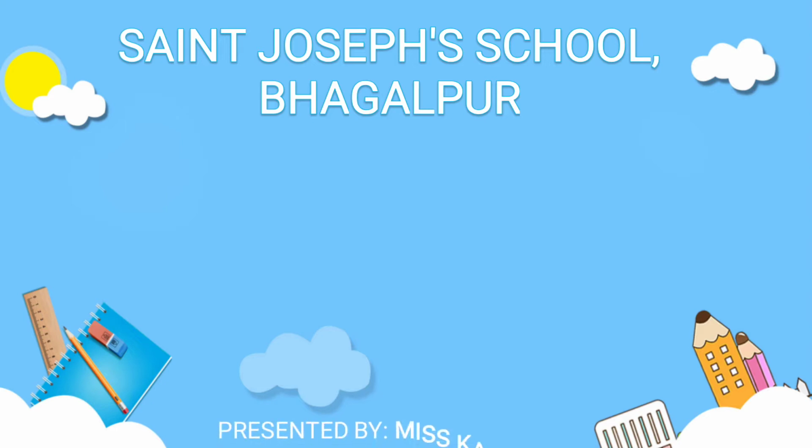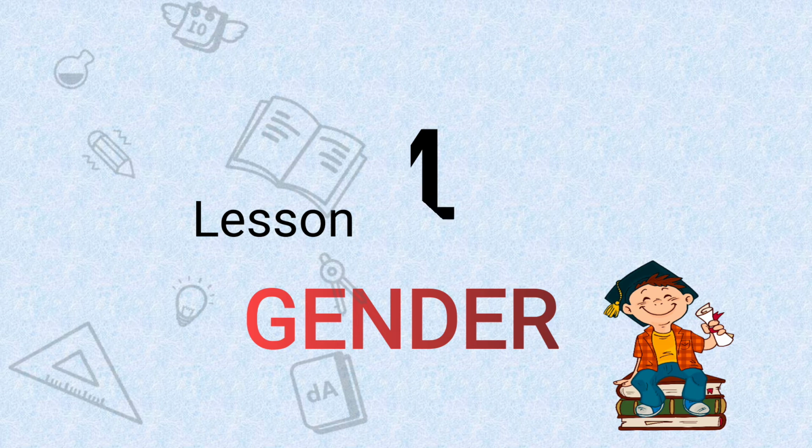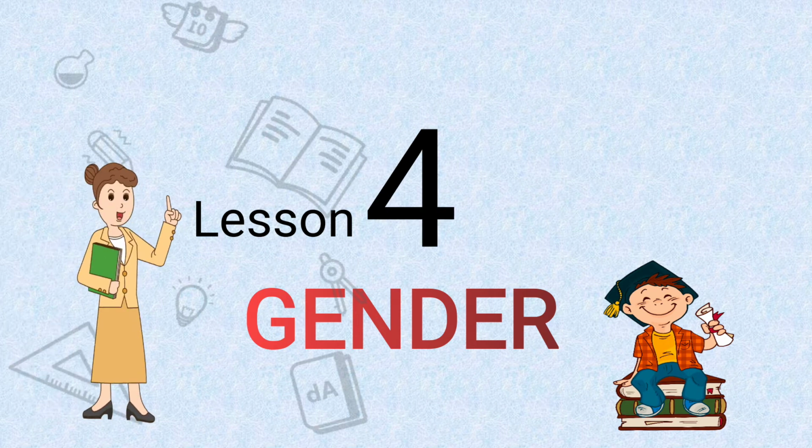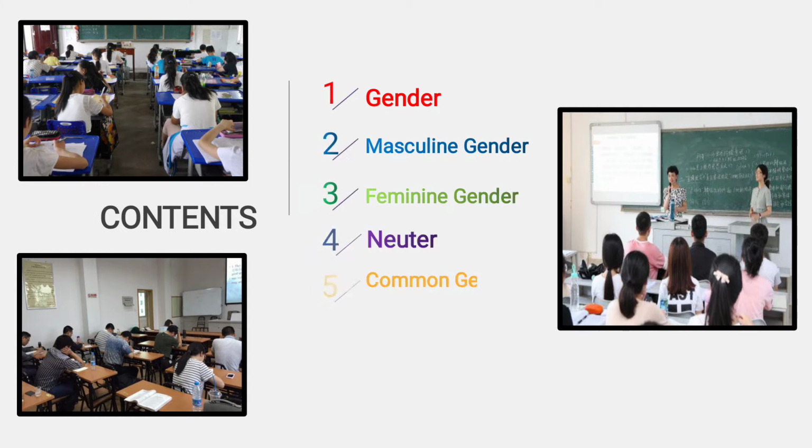So today we will learn more about noun, that is lesson 4, gender. Okay. So in this chapter we will learn about the definition of gender, meaning what is gender, and the types of gender, that is masculine gender, feminine gender, neuter, common gender.